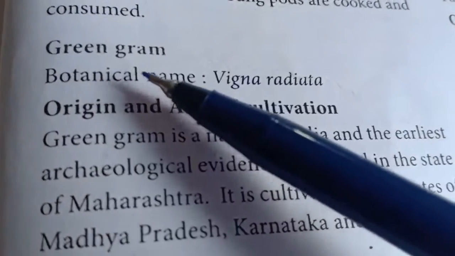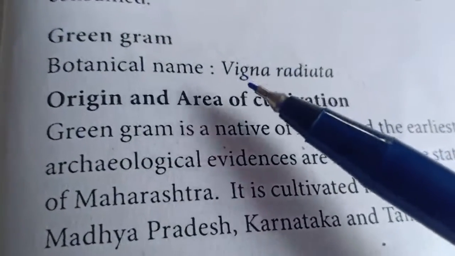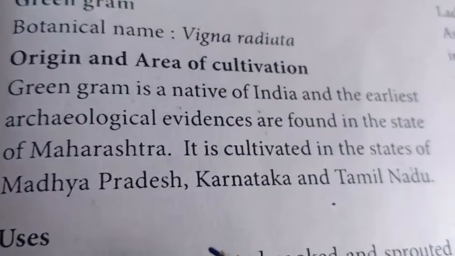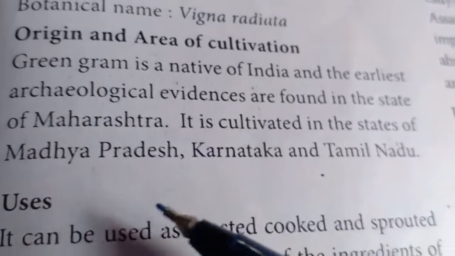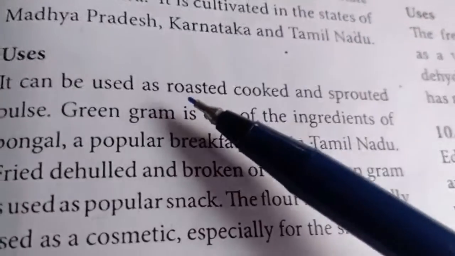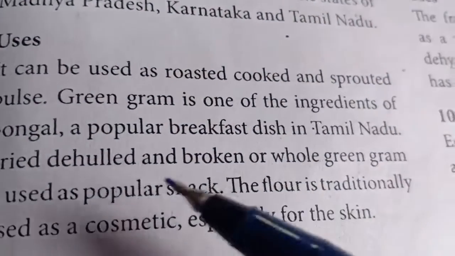The third one is green gram. Vigna radiata. Pacha paruppu. We say pacha payir, Vigna radiata. It is also native to India, and it is found in Maharashtra, Madhya Pradesh, Karnataka and Tamil Nadu. It is roasted. You can roast pacha paruppu and eat it, or eat it sprouted.